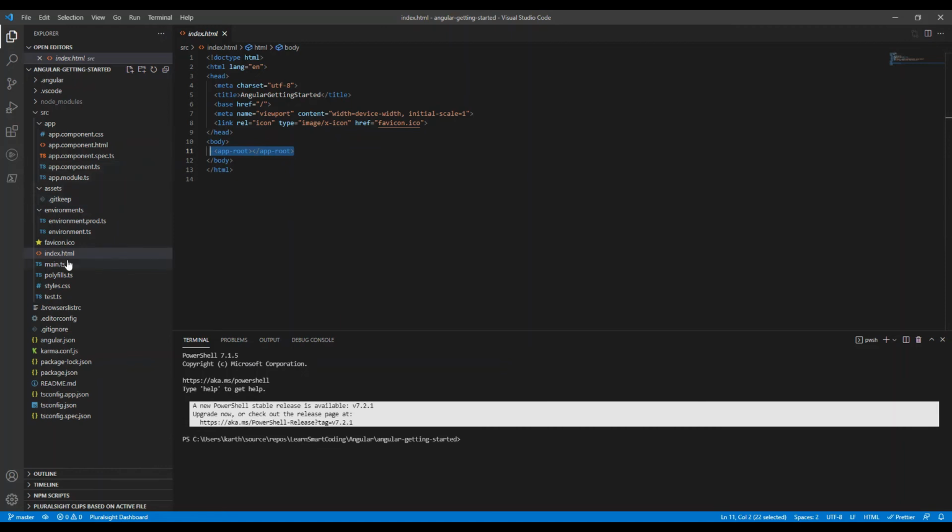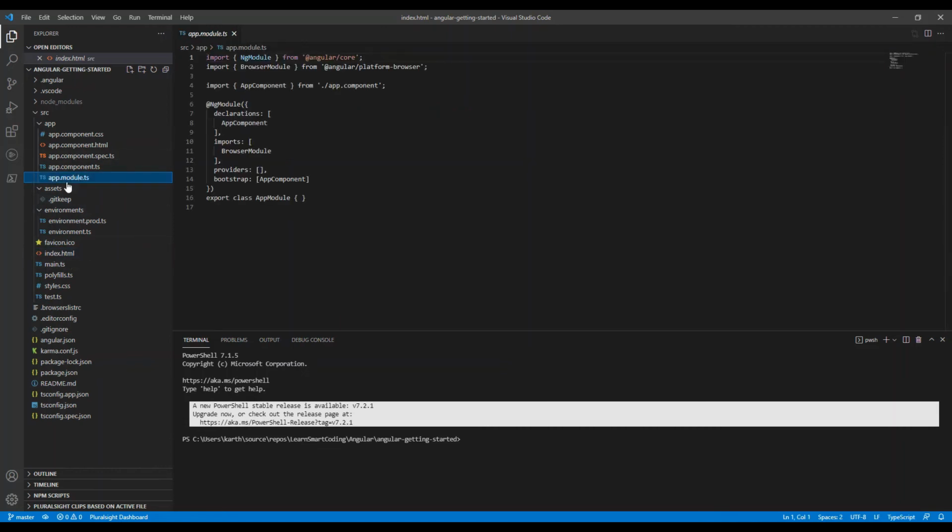Now the next important thing that we should know is the app.module. Each and every single Angular application will by default have at least one NgModule. These NgModules are nothing but the Angular modules. They are a little different because you import them from Angular and then you use them as a decorator on a class. We define a class called AppModule, and then we use the decorator to tell this module where it is going to get its imports from.